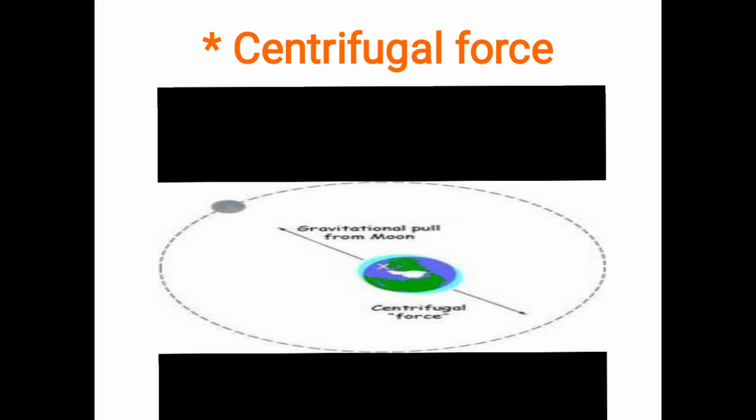The slight bulge means what? Bulge means the surface is raised at the equator, and that's why at each pole side the shape of the earth is flattened. So in this way, rotation of the earth causes a centrifugal force.